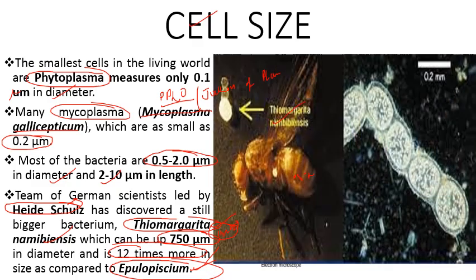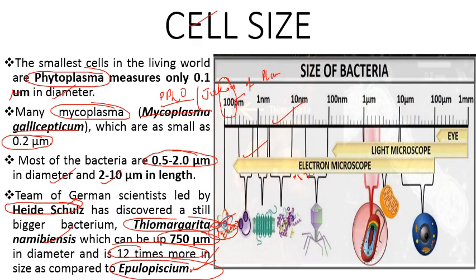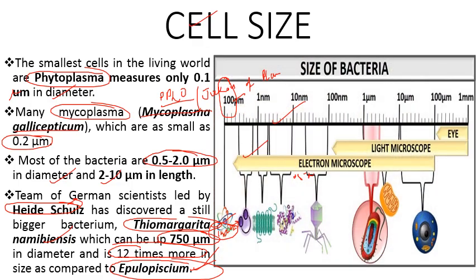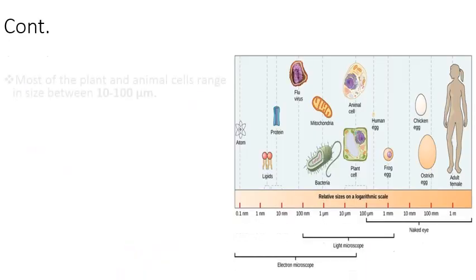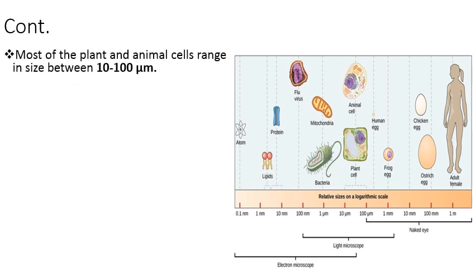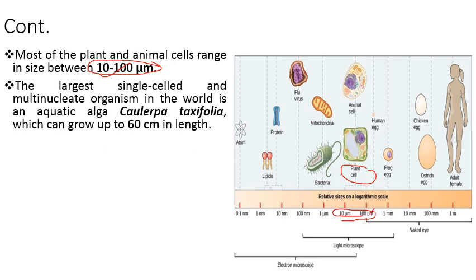So this is Thiomargarita namibiensis, और इसका साइज इतना है as compared to a honey bee, so this can be observed with naked eye. Then most of the plant and animal cells range in size between 10 to 100 micrometer. इस रेंज में आते हैं प्लांट और एनिमल सेल्स, so this is the range, that is 10 to 100 micrometer.